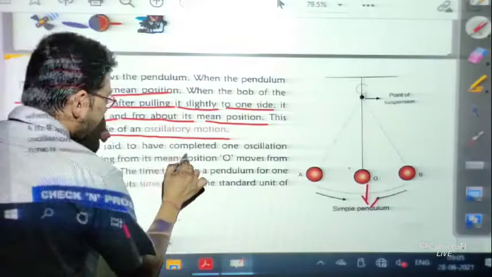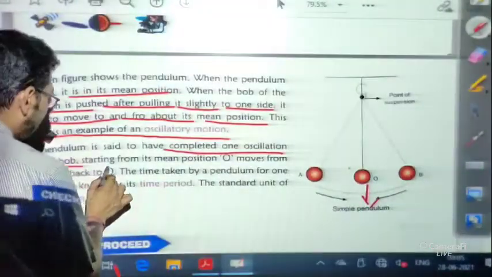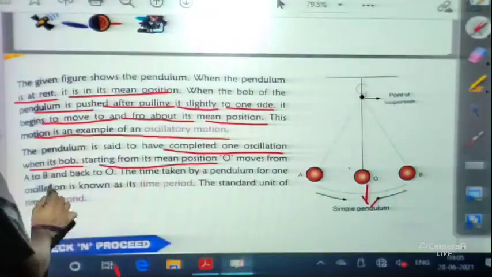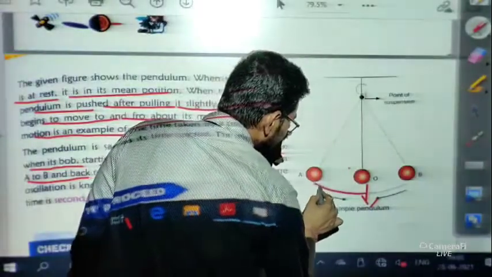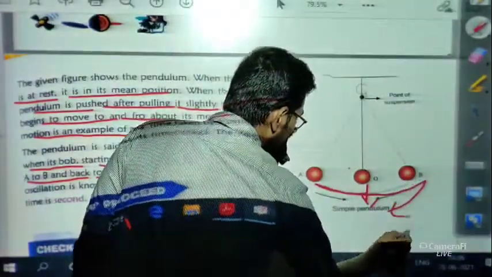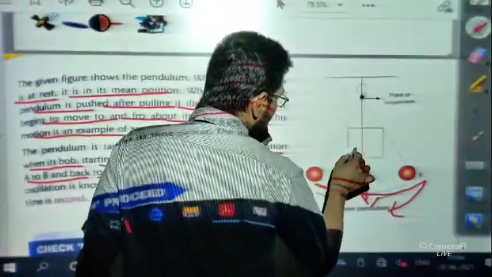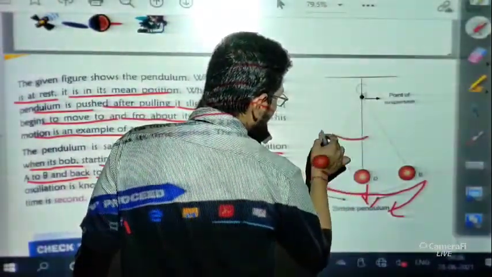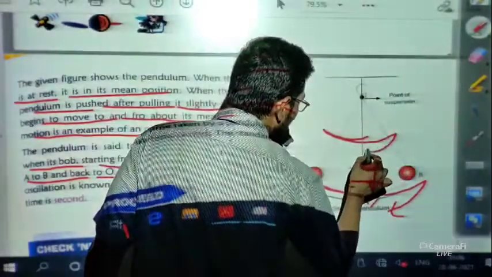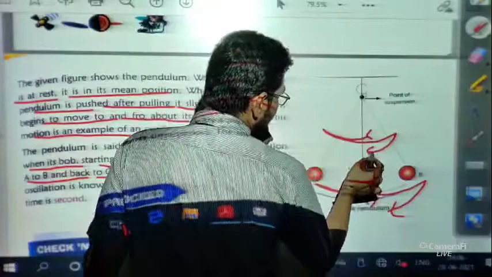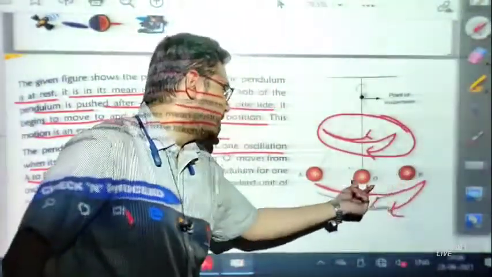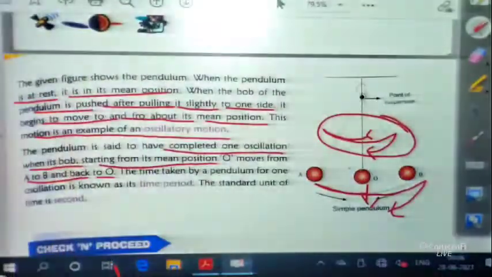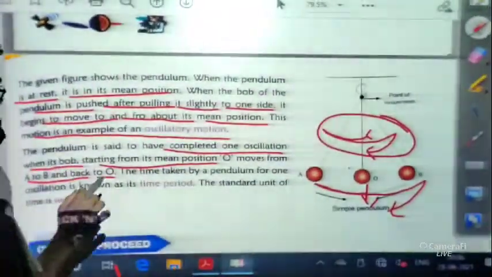The pendulum is said to have completed one oscillation when its bob, starting from its mean position O, moves from A to B and back to O. That means starting from O, it goes to A, then goes to B, and then comes back to O. This complete thing we call one complete oscillation or one full oscillation.